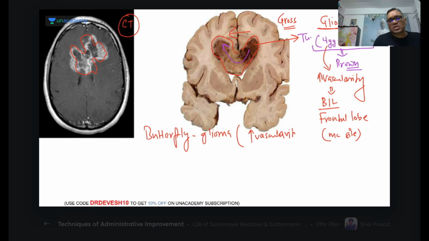So always remember, if the examiner asks you why they are called butterfly glioma, it is because of the increased vascularity only, they spread from one lobe to the other lobe, right? So vascularity is higher, that is why hemorrhage, right? Now you can understand these are the important points we are seeing in glioblastoma. Butterfly glioma is another name for glioblastoma. The most common site is the frontal lobe. Vascular, hemorrhagic, necrotic areas are there, and they are also known as butterfly tumor.